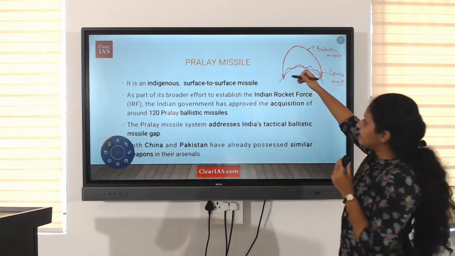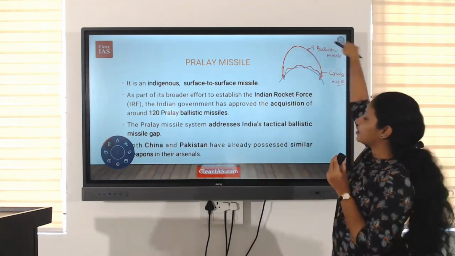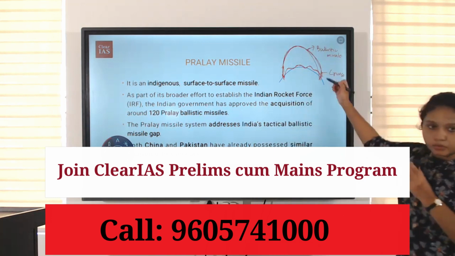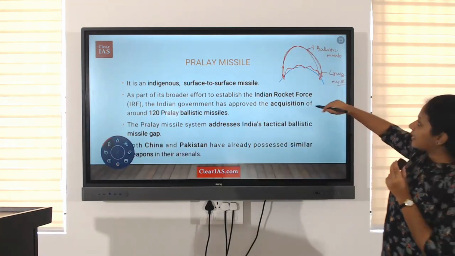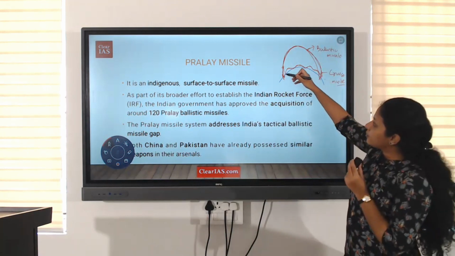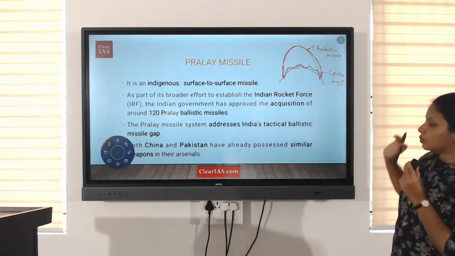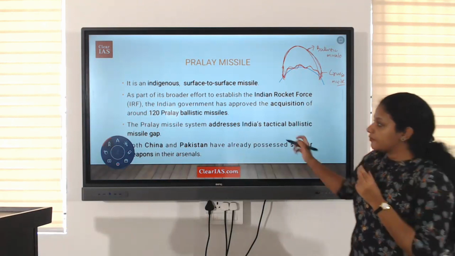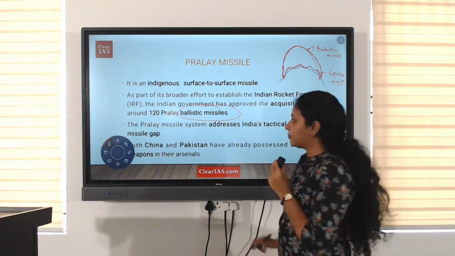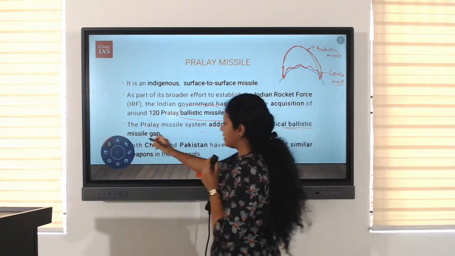Ballistic missile means initially it just needs a thrust, just needs a force, and it will go according to the projectile. I hope you know this. This one is the projectile motion. So moving according to the projectile motion is a ballistic missile. If a missile moves respecting the curvature of the earth, then it is the cruise missile. So in the case of Pralay, it is a ballistic missile. Clear?